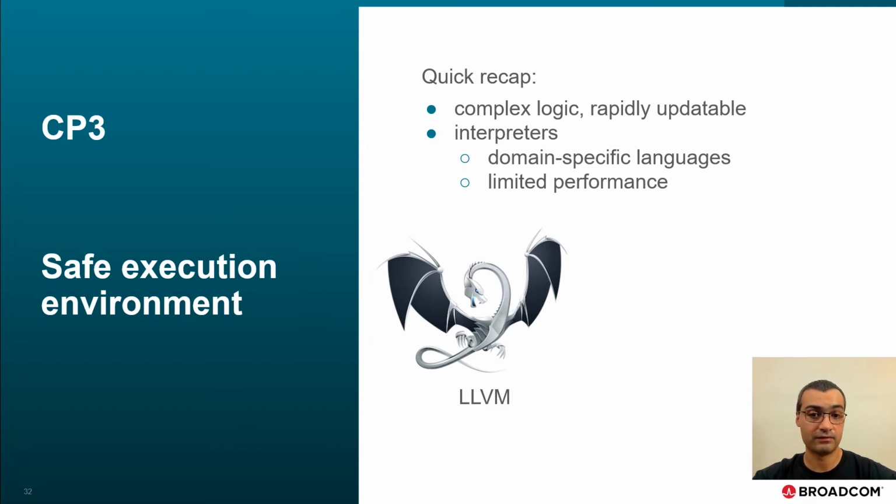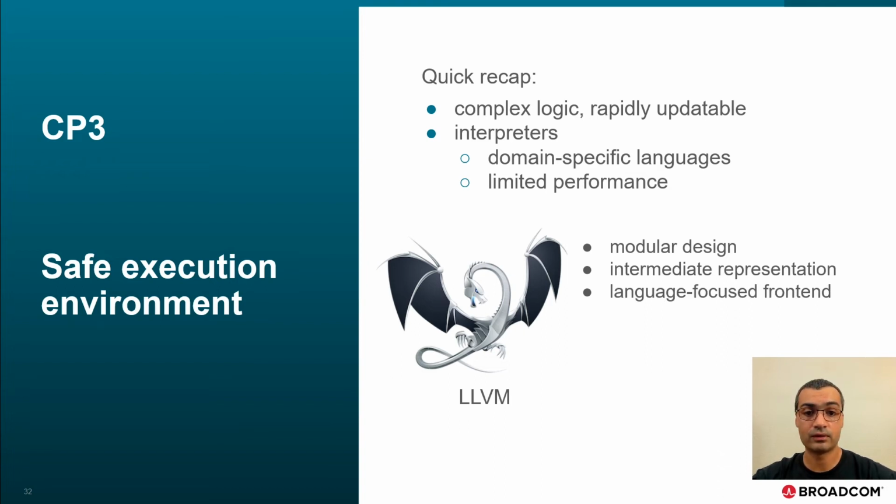Some of the key features of LLVM are modular design. You can plug custom modules at various stages of compilations. Languages are translated into a common intermediate representation, or IR, which greatly simplifies the front end, the part of the compiler that takes the source code and generates the IR, like Clang, for instance. The SSA form, or single static assignment, is the key to LLVM's great optimizers. And target platforms are supported as separate backends in charge of generating efficient code.